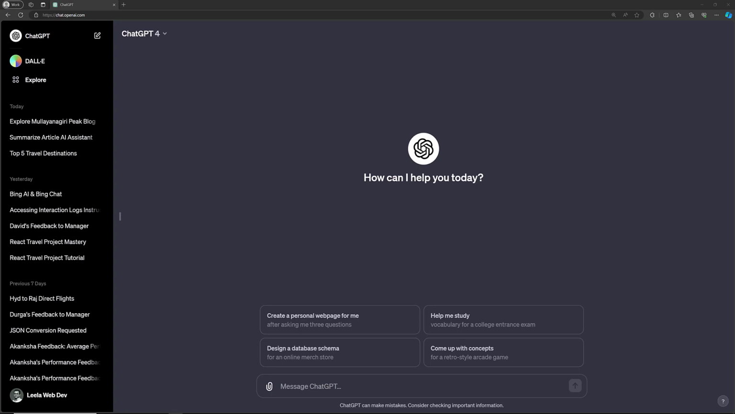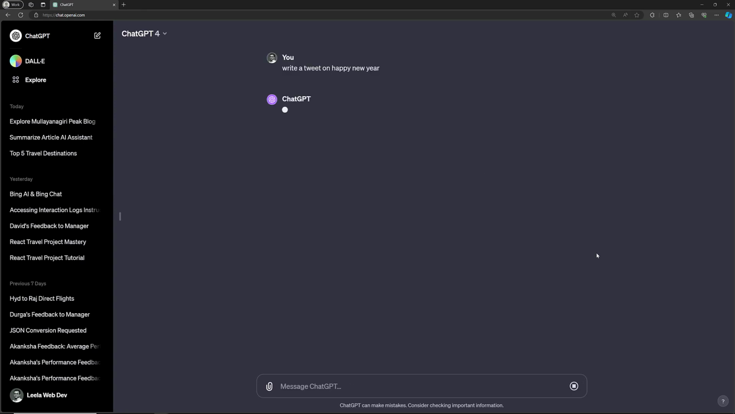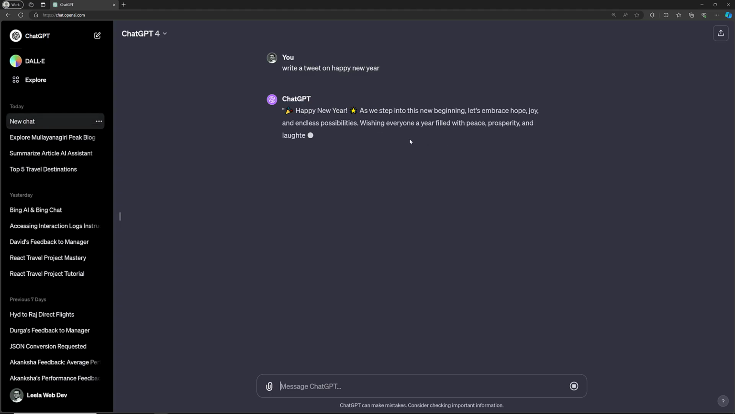Zero shot means we can ask directly, something like, write a tweet on Happy New Year. If you type like this, it will give you a tweet. This is directly a tweet where we are not giving anything. Zero shot means we are not giving any example. Now if you look at the tweet given by ChatGPT, if you post it, people can easily recognize that it is not your tweet. Why? Because the way of writing is completely different.